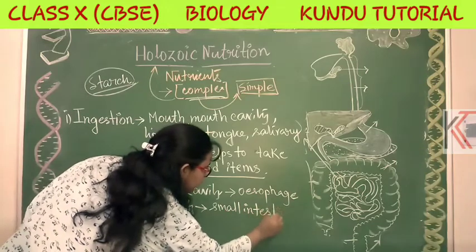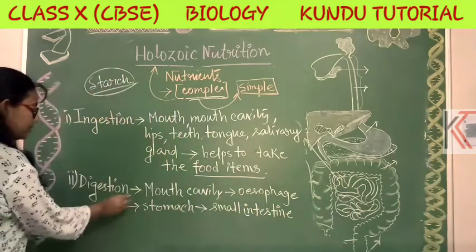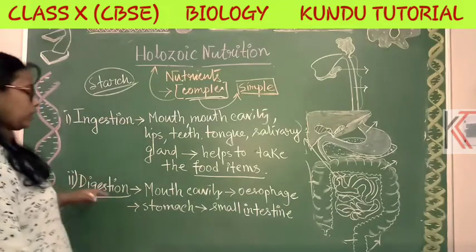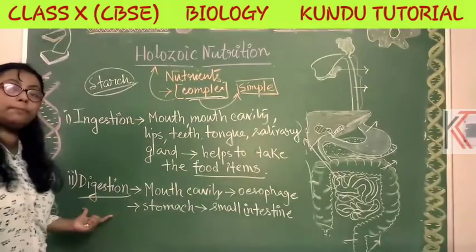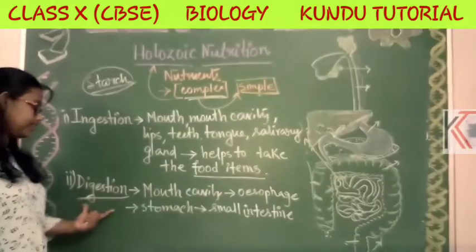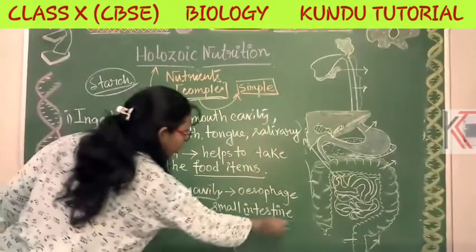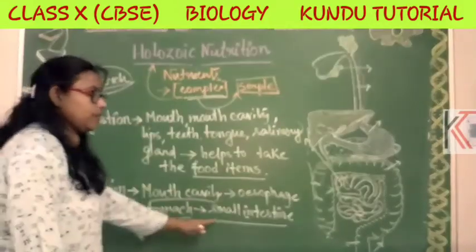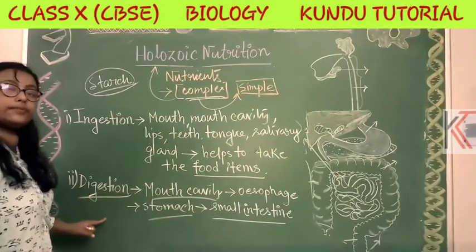Up to this is the digestion place, where the complex material is formed into the simple one. That is, the mouth cavity, stomach and small intestine. These three are the digestion locations where the simple forms are formed.